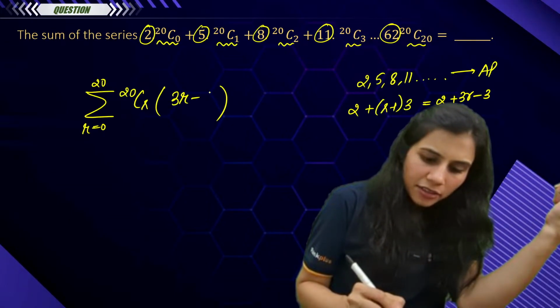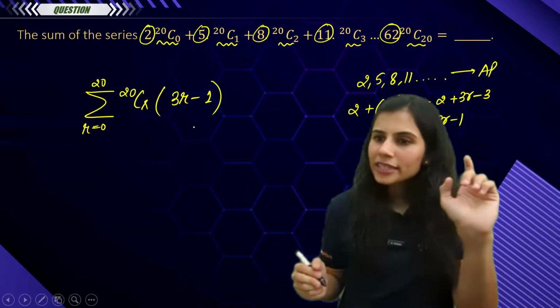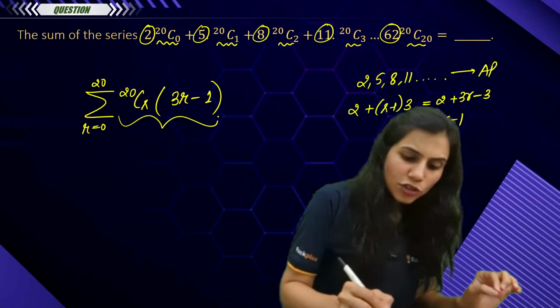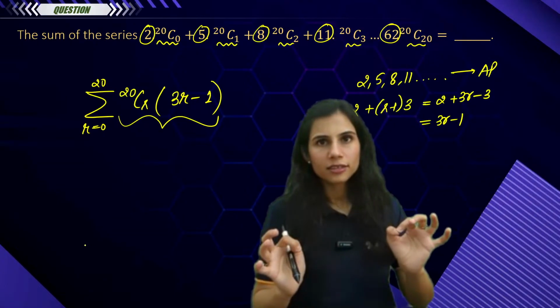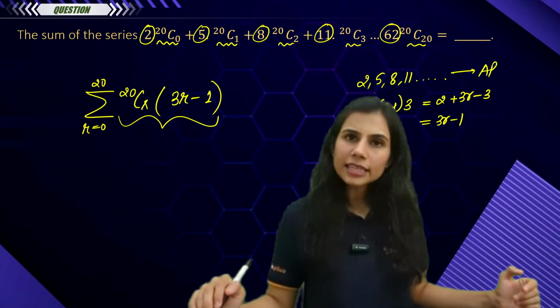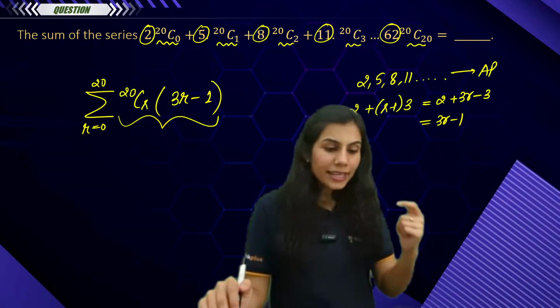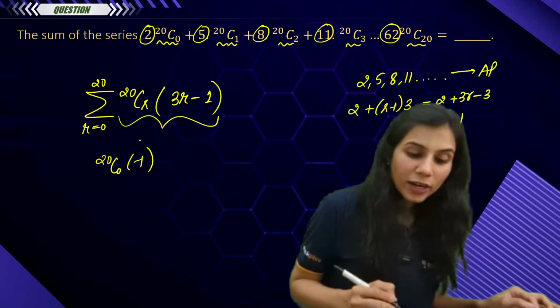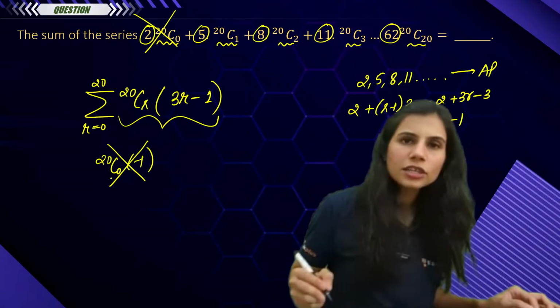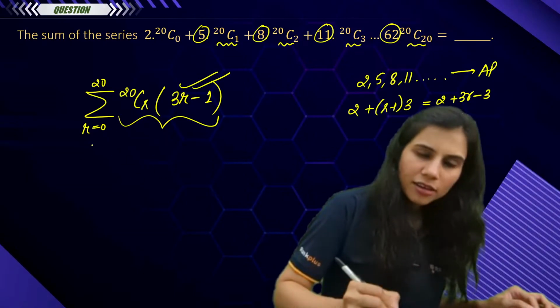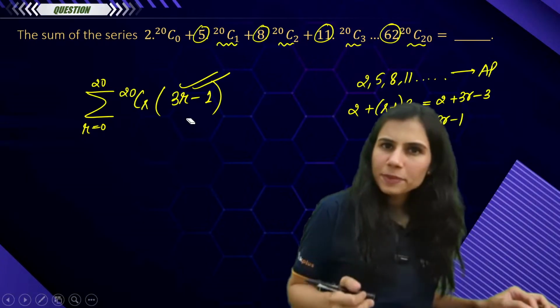Can you write it here? You can't, because now this is your general term. Please always check: is it actually giving you the original terms in the series or not? When you plug in r as 0, the first term you get is 20C0 into minus 1, which is not matching my first term. So this is not the general term of my bracketed expression.